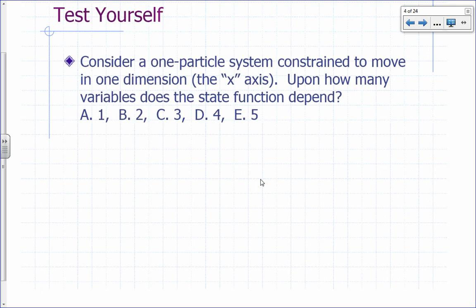Consider a one-particle system, where that particle is constrained to move in one dimension, just along the x-axis. Upon how many variables would our state function depend? What would you need to locate the particle? Just one number, because it's confined to the x-axis. So psi will just be a function of x and time. So how many variables? 2 variables.